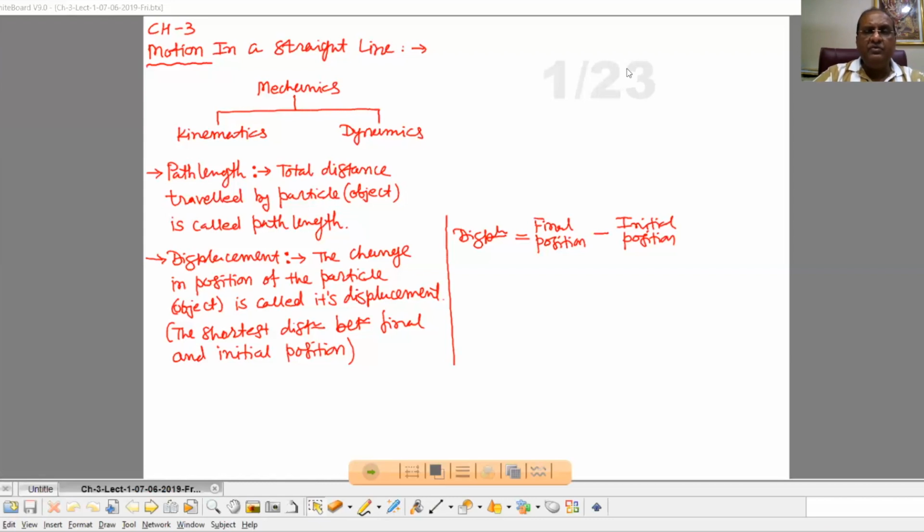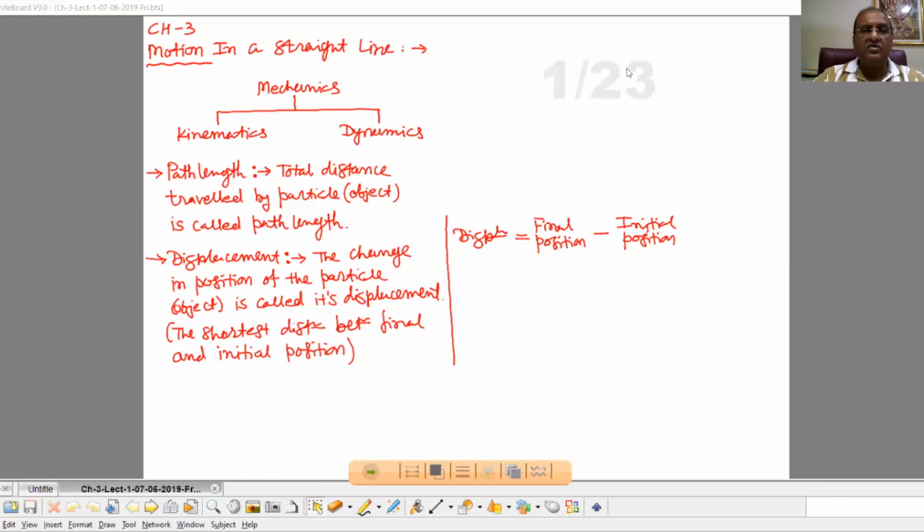Which type of motion is this one? That will be discussed. But why the motion is of this type? That will not be discussed here. Dynamics is the branch of mechanics in which the explanation of motion is given with its causes.